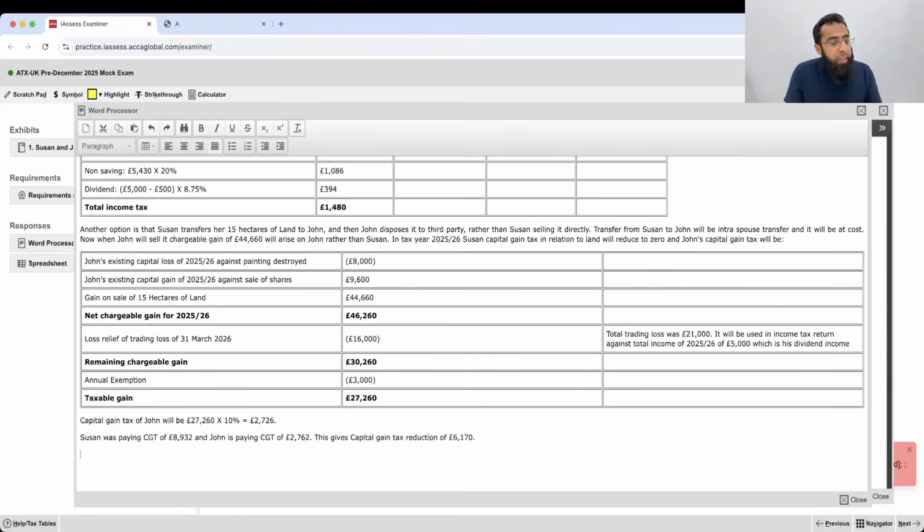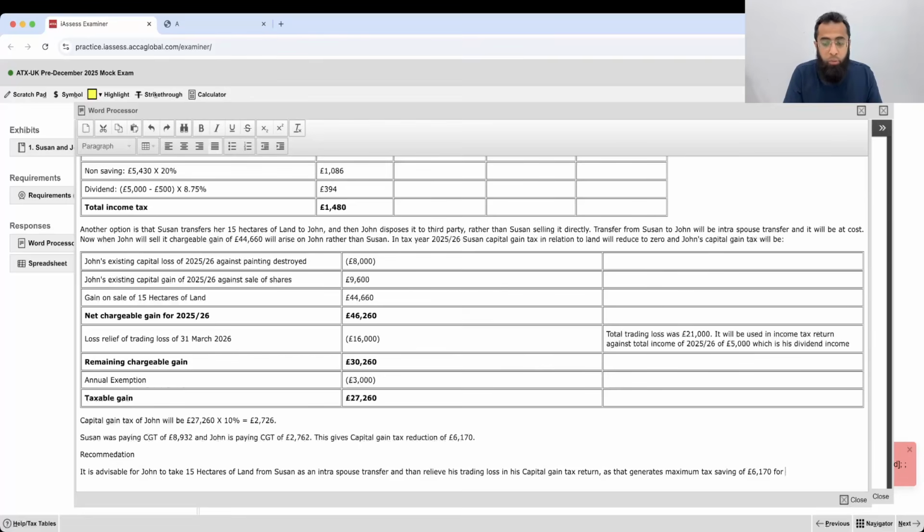Okay. So if I give the final recommendation, it is advisable for John to take 15 hectares of land from Suzanne as an intra-spouse transfer and then relieve his trading loss in his capital gain tax return, as that generates the maximum tax saving of 6170 pounds for the couple.